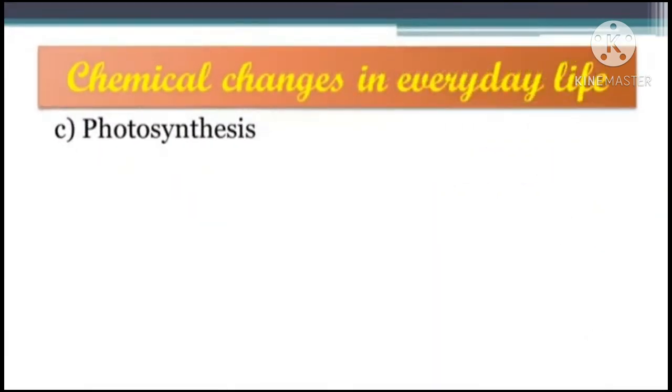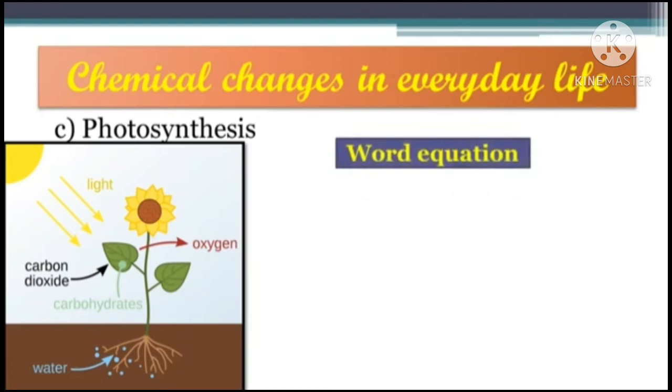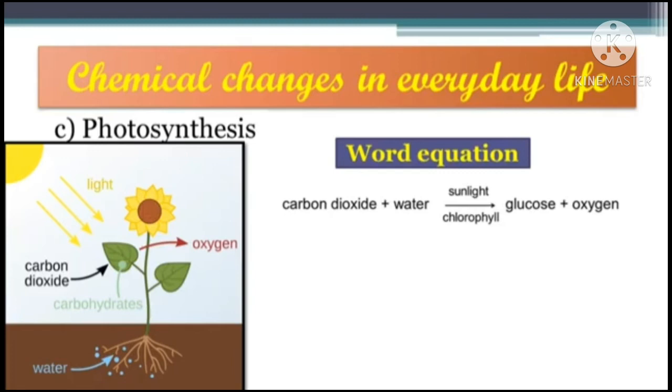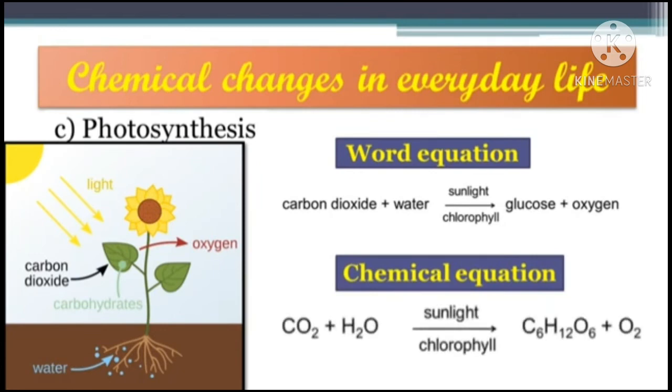Now next is photosynthesis. Photosynthesis is a process in which the green plants prepare their food in the presence of sunlight. So a word equation can be written like this, that is carbon dioxide plus water, in presence of sunlight and pigment chlorophyll, gives glucose and oxygen. The chemical equation can be written like this, that is CO2 plus H2O gives C6H12O6 plus O2. Now carbon dioxide and water are the reactants, and glucose and oxygen are the products.